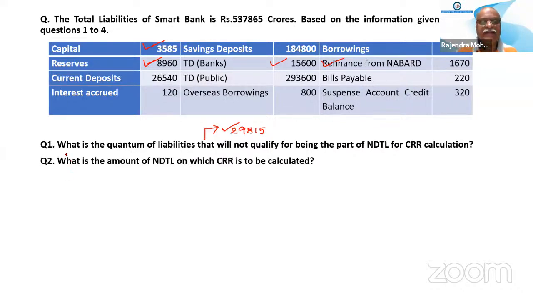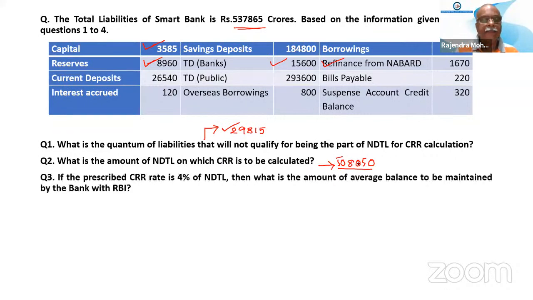What is the amount of NDTL on which CRR is to be calculated then? Total liability minus this one, sir. Yes, you don't have to add up because total liabilities has been given here, 537865. This minus this. So how much will it be? 508050. So this is the amount of NDTL on which CRR is to be calculated.